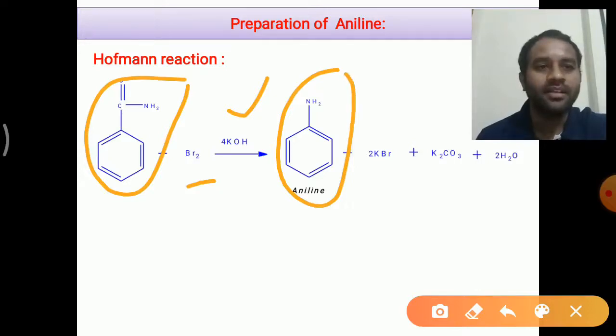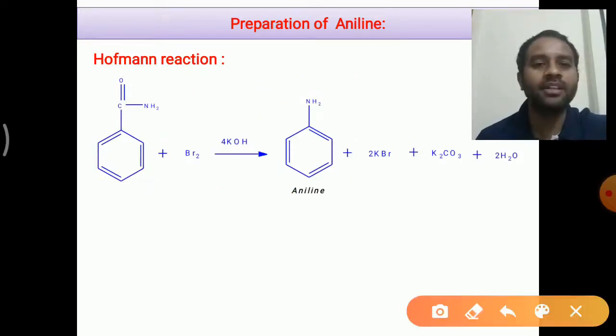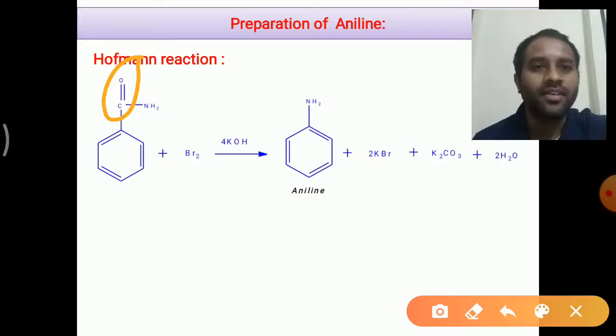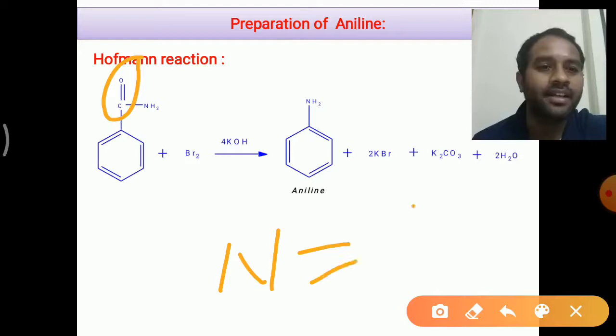In this reaction, how to write the product is very simple. We just have to remove the CO group and connect the NH2 group to the benzene ring, right? If you look at the mechanism, we will see the formation of isocyanate as the intermediate.